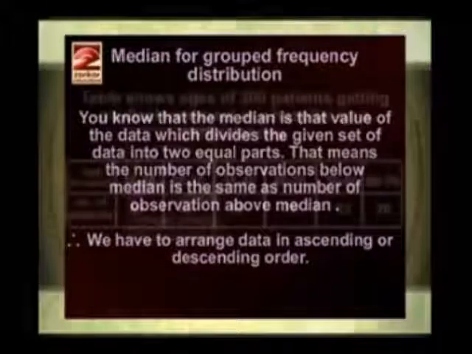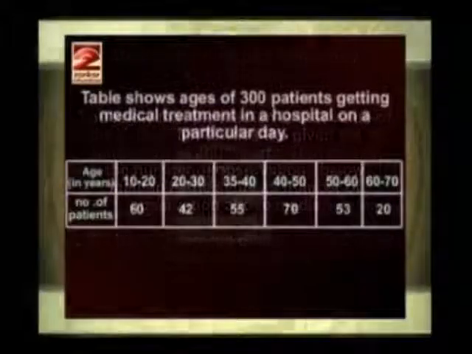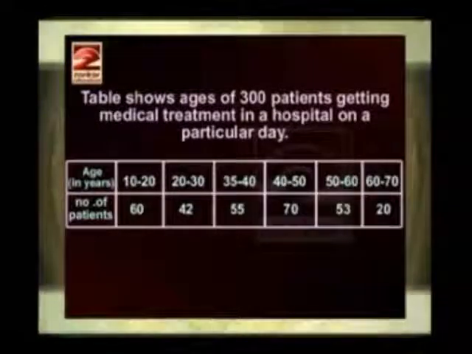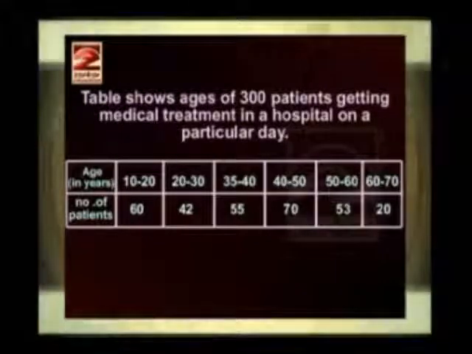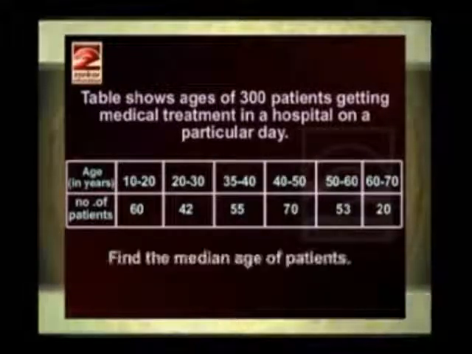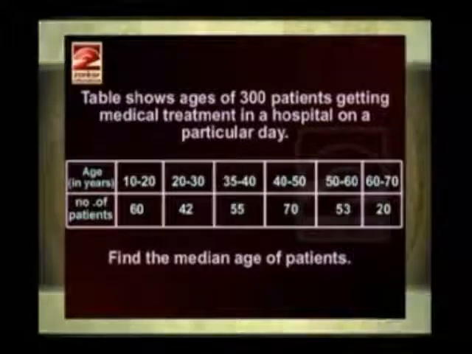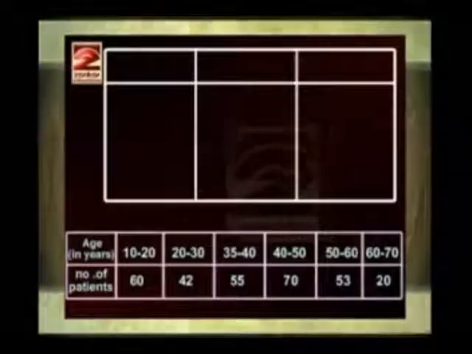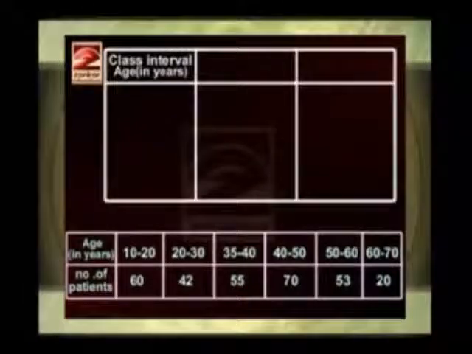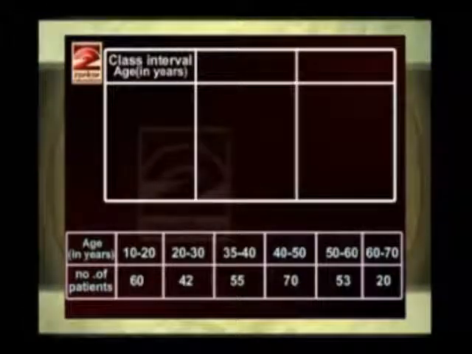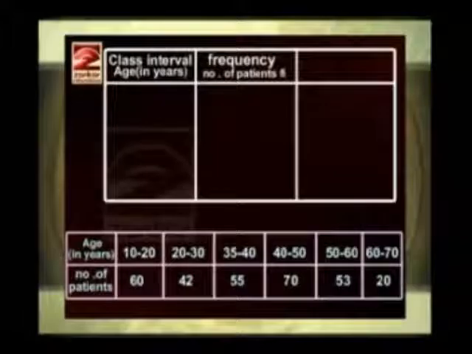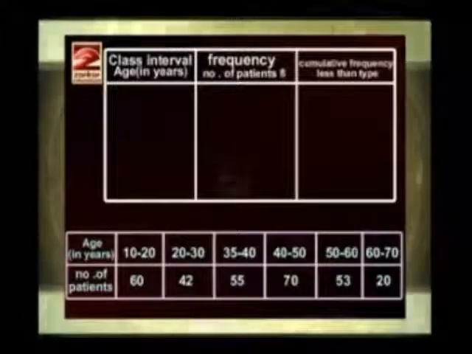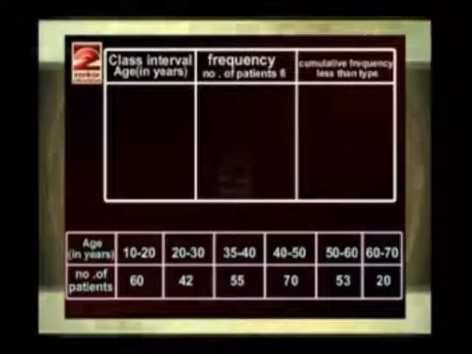Now the question is, the table shows ages of 300 patients getting medical treatment in a hospital on a particular day. Find the median age of patients. First we'll make the columns. The first one is class interval, that is age in years. Then frequency, that is number of patients, Fi. Then cumulative frequency, less than type.